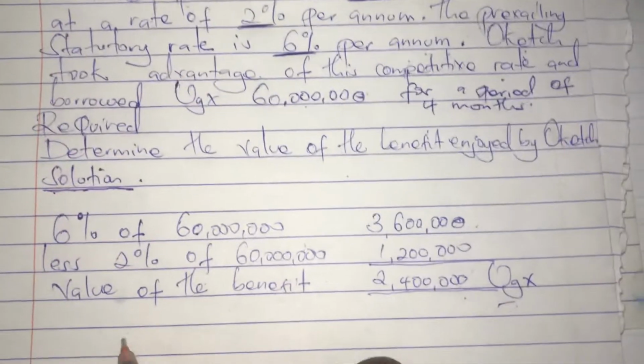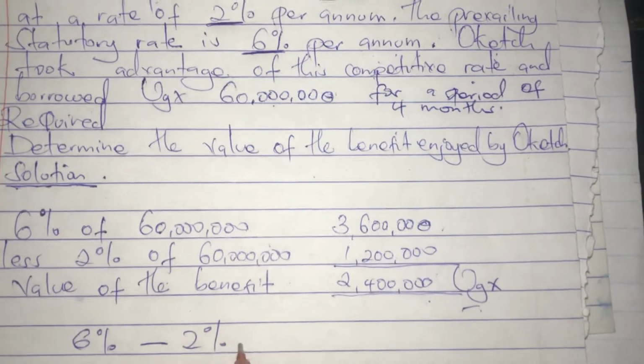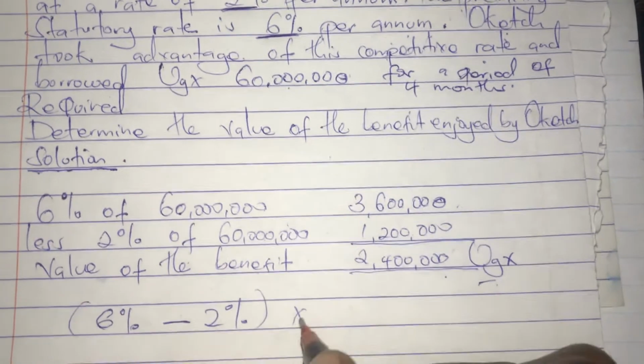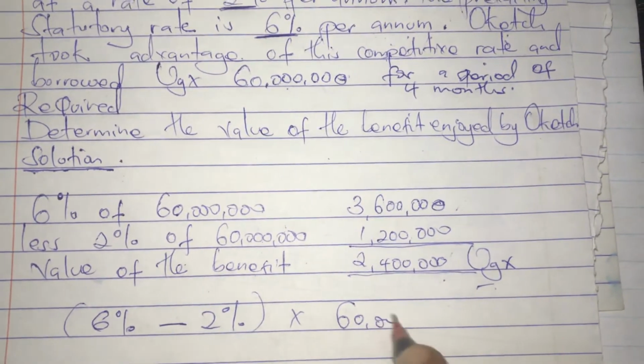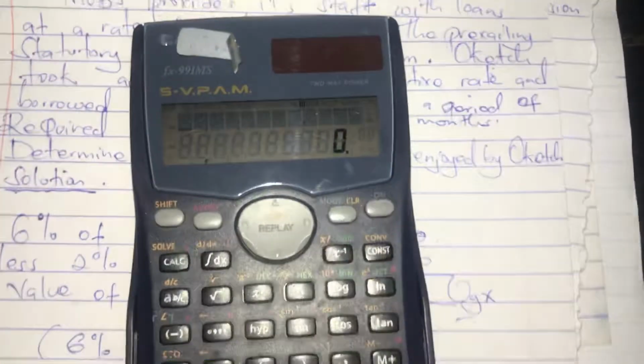We can say 6% minus 2%, then times 60M to get the value of the benefit. Let's do it and see what we get.